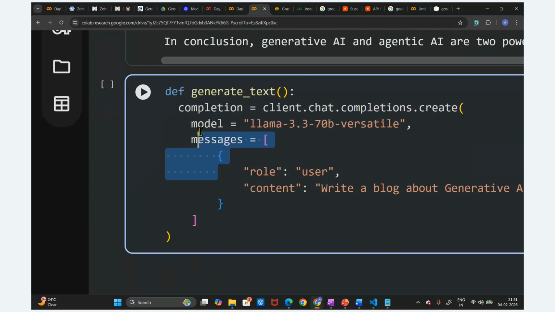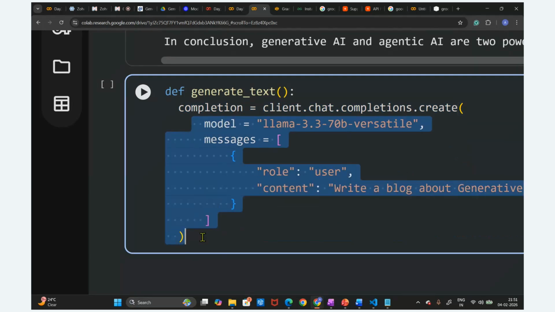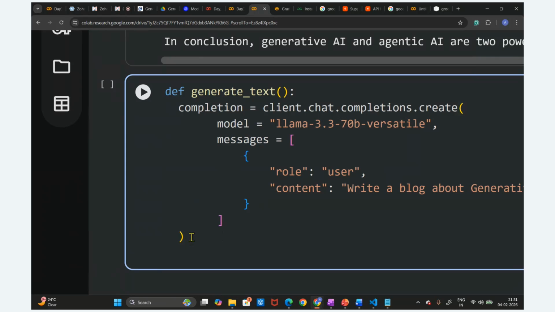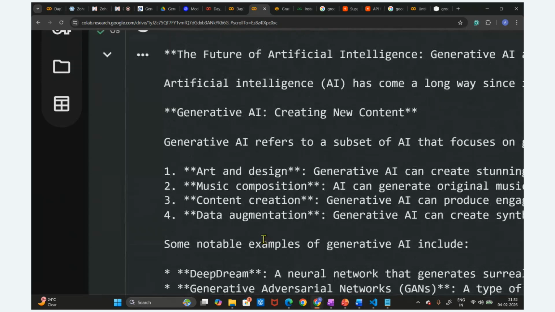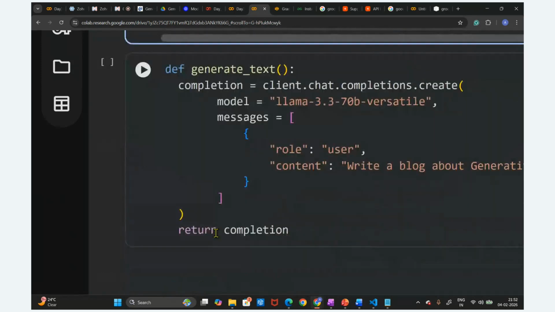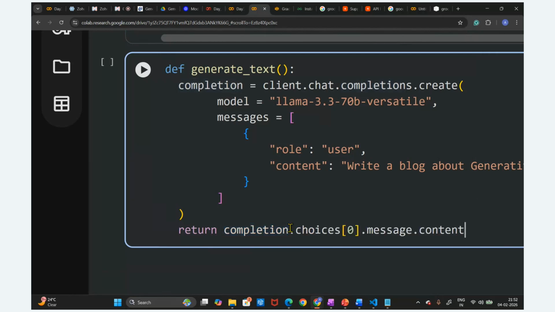Okay, let me write like this. Just one second. So here we have written this code. Now we are going to return some output, right? What is the output we are going to return? We are going to return the completion. Not completion only. What is the output we are expecting? The completion of choices zero, message, content, this one. We are expecting this output as well.